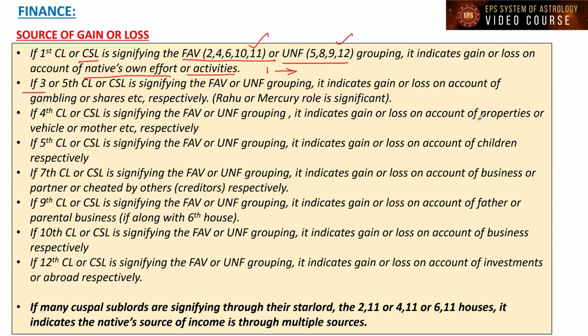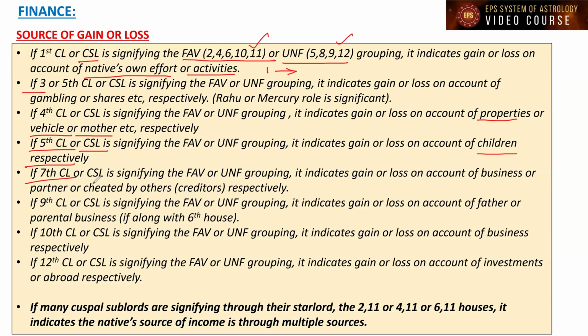it indicates gain or loss on account of the properties or vehicle or mother, because through the fourth house significations, the lagna will face gain or loss also. If the fifth cuspal lord or fifth cuspal sublord is signifying favorable or unfavorable grouping, similarly it indicates gain or loss on account of children, right? So through the fifth house matters, the lagna will face gain or loss. It can be children or it can be gambling or shares, that also we can take, right?